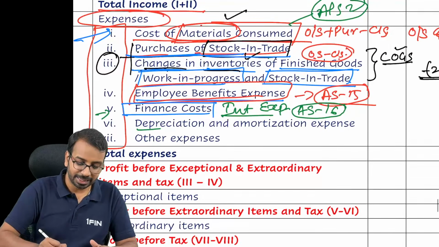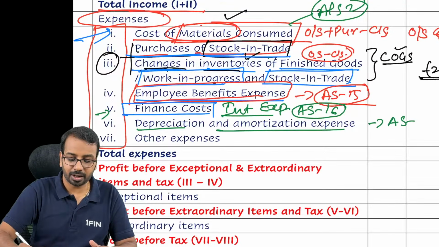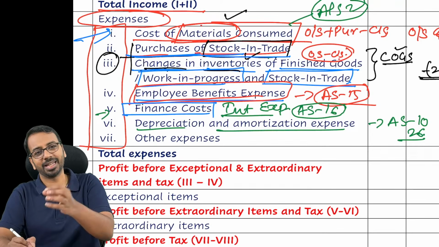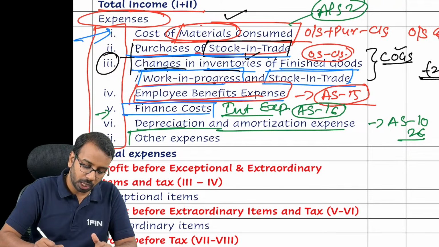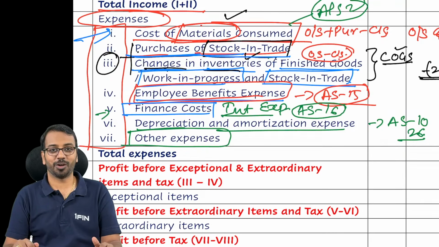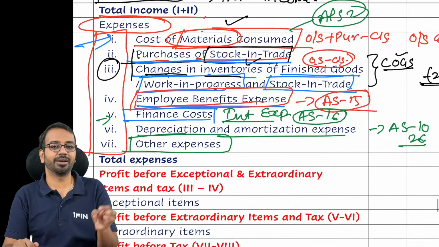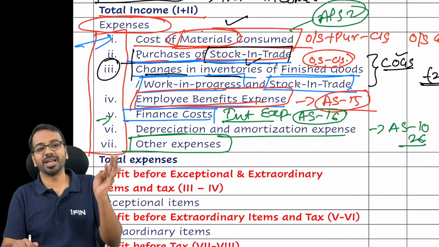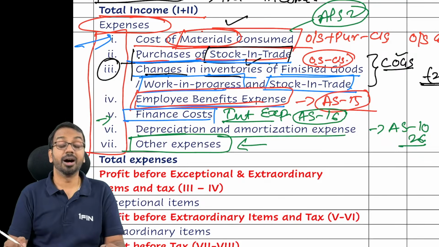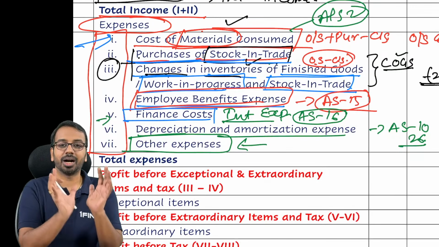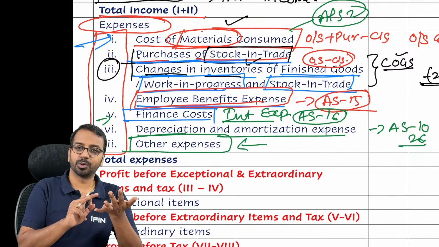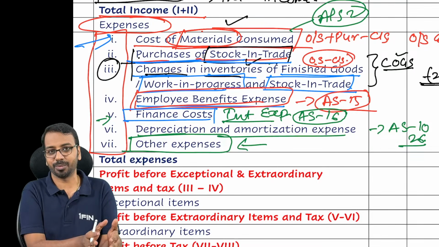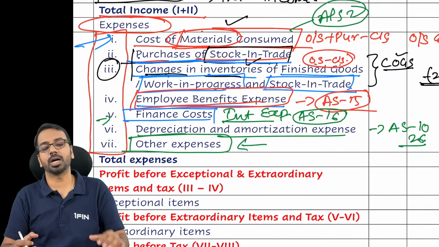Then depreciation and amortization expense, Accounting Standard 10 and Accounting Standard 26. You are aware, right? Depreciation and amortization for intangible assets. All other expenses are put in the last one, the residual column. So if anything doesn't fit in material consumed, stock in trade, employee benefit expense, finance expense, or depreciation expense, the residual will be kept under other expenses. Your electricity, your printing, stationery, any other expense other than the expenses discussed above will be shown in your other expenses.